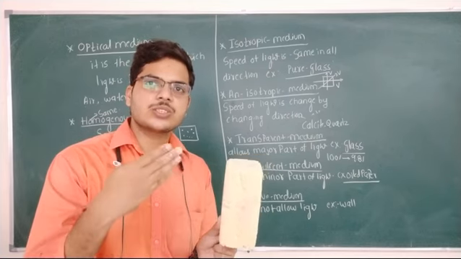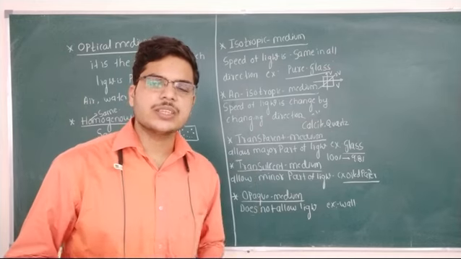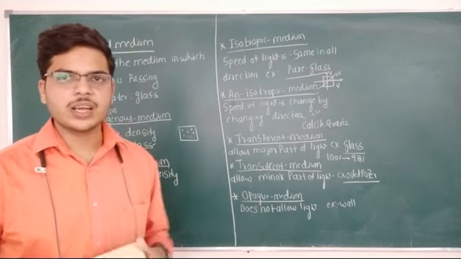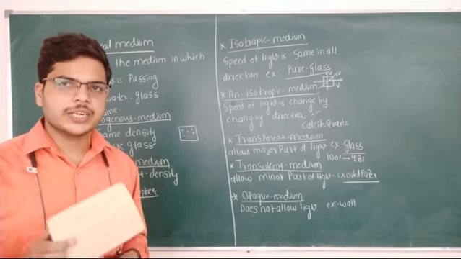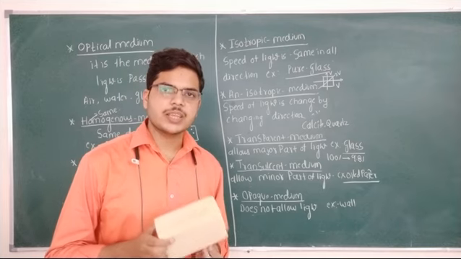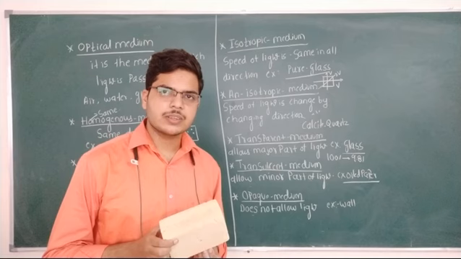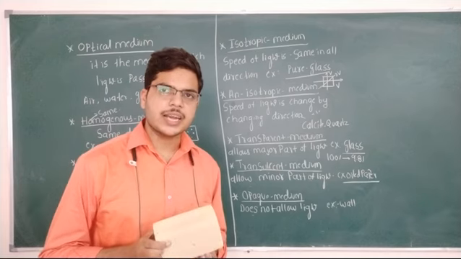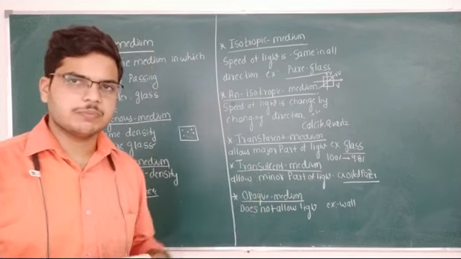A stone also does not allow any light to pass through it. These are the different types of optical medium: homogeneous medium, heterogeneous medium, isotropic medium, anisotropic medium, transparent medium, translucent medium and opaque medium.